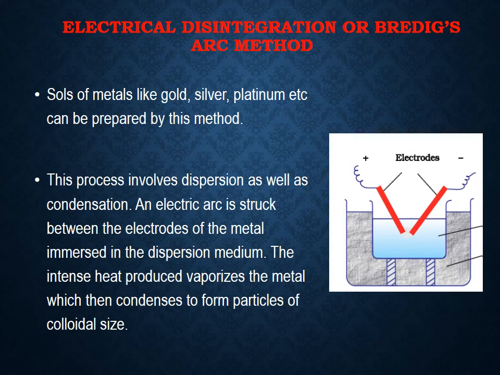Electrical disintegration or Bredig's arc method. Colloids of metals like gold, silver, platinum, etc. can be prepared by this method. This process involves dispersion as well as condensation. In this method, an electric arc is struck between the electrodes of the metal immersed in the dispersion medium. The intense heat produced vaporizes the metal, which then condenses to form particles of colloidal size.